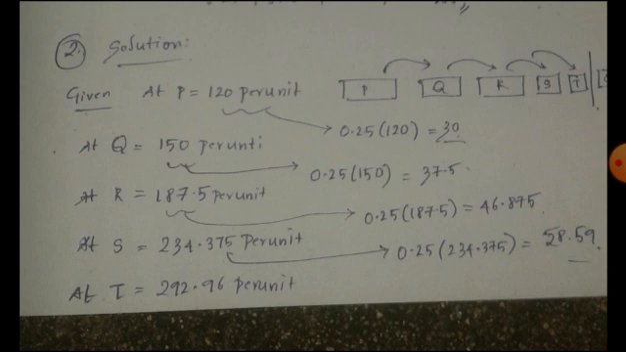Then for the 25 percent increase, here the original will be 150. For this 150 we have to find the 25 percent increase. Hence we have to multiply 0.25 with 150. I am getting 37.5. Just add it with the 150, you will get 187.5. Similarly for the others till you reach level T. At level T I am getting the value as 292.96, which is the correct answer for this question.